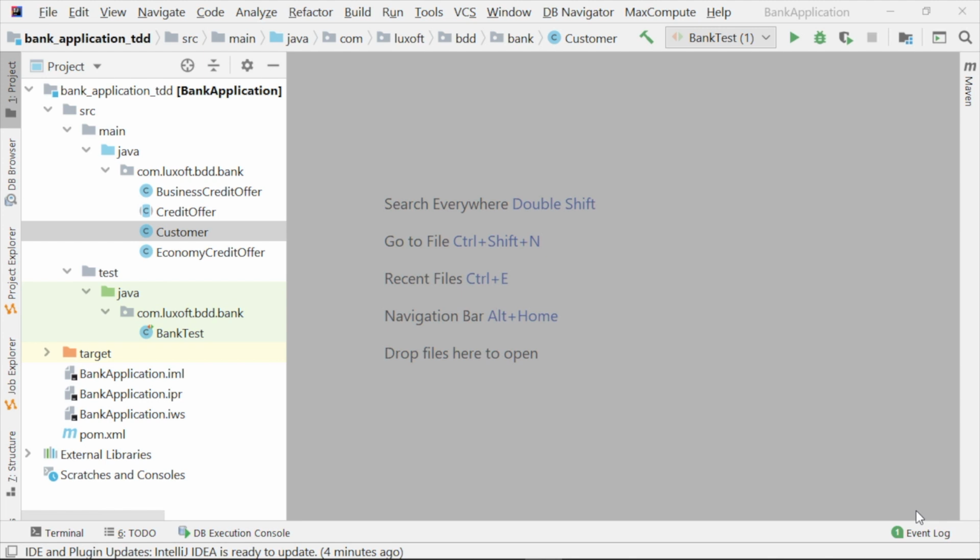So let's move now to the practical demonstration, and we are going to show our initial application, the application that provides business credit offers and economic credit offers, and to show the status of how the tests are done, and then to make the step towards BDD.